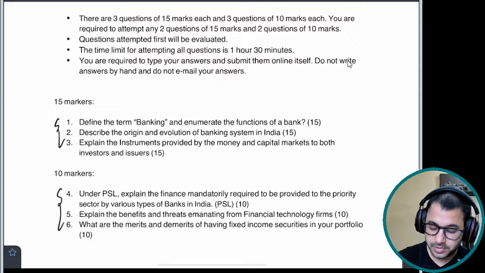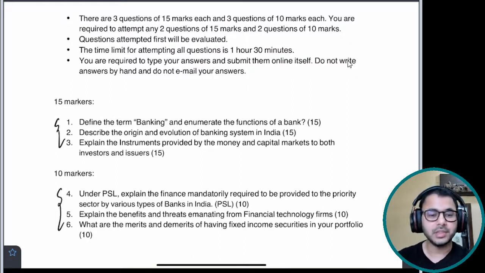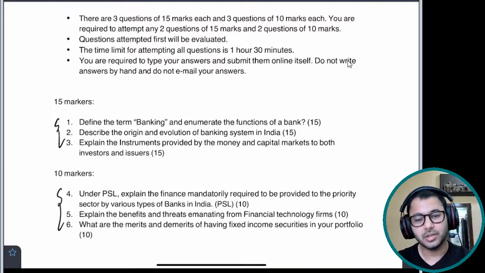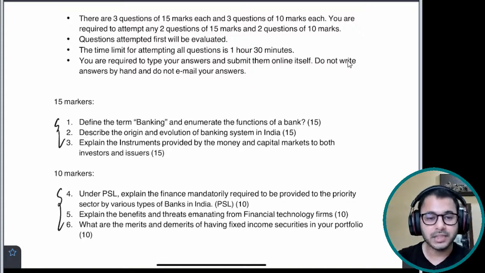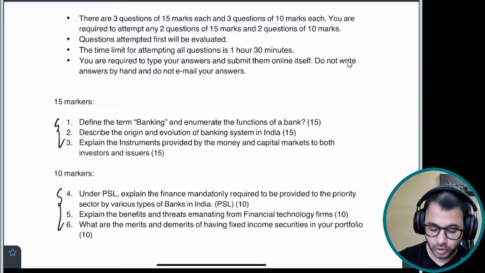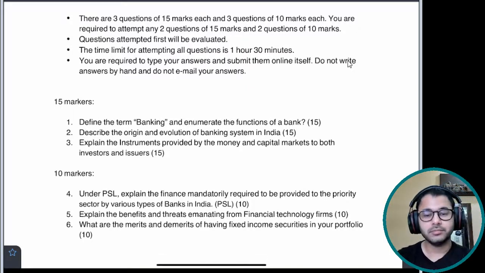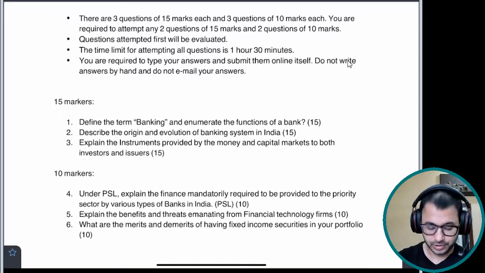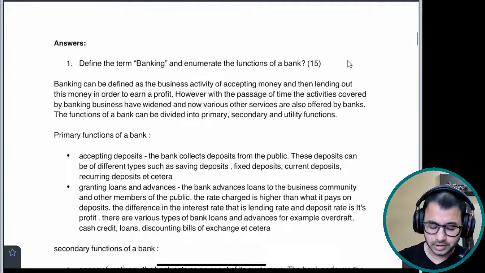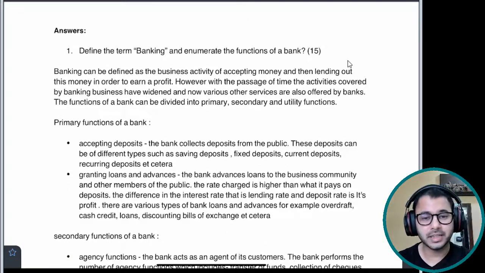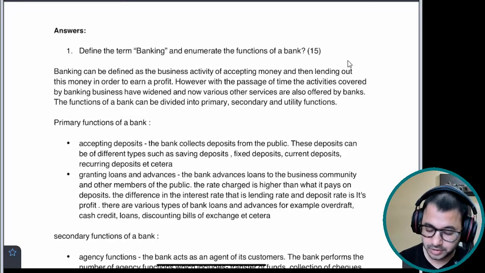So if you're preparing simultaneously for UPSC, then also the method of writing these answers, what to check, what not to check, how to critically analyze your own answer, all those things will remain the same. So let us start. The first question is: define the term banking and enumerate the functions of a bank.